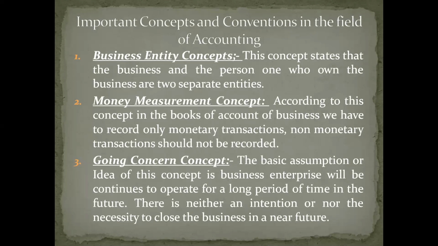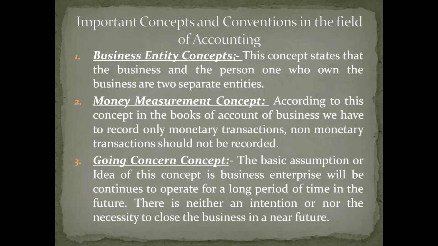Meaning, the basic idea behind this concept is that we are not supposed to club or mingle business transactions and the personal transactions of the owner. Here, the owner is different and the business is different. So we should maintain their books of accounts separately. We should record all business transactions in the books of accounts of the business, and we must record all the personal or private transactions of the owner in his own books of account. We should not record them in the books of account of the business. That concept is called the business entity concept.